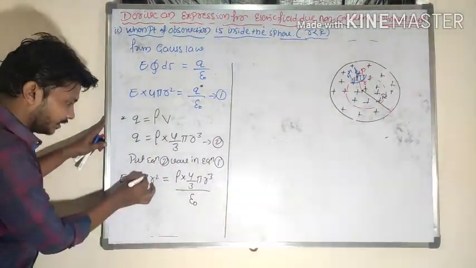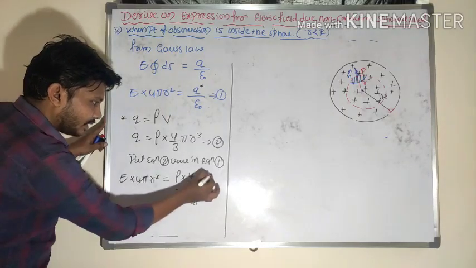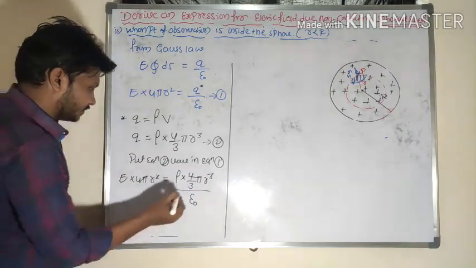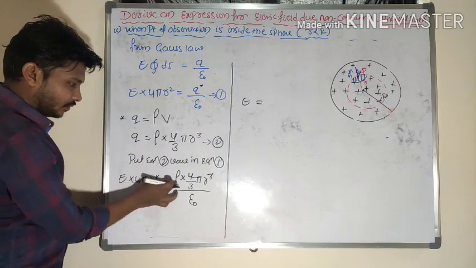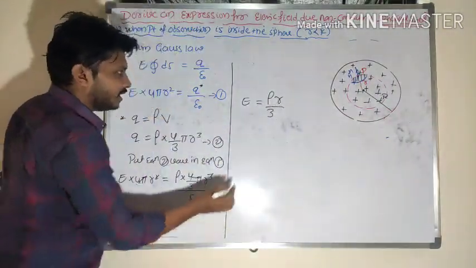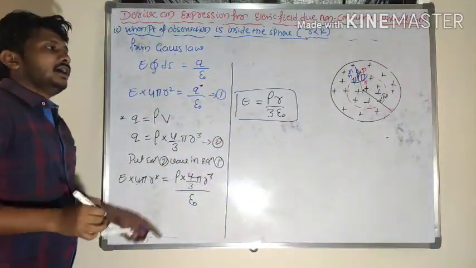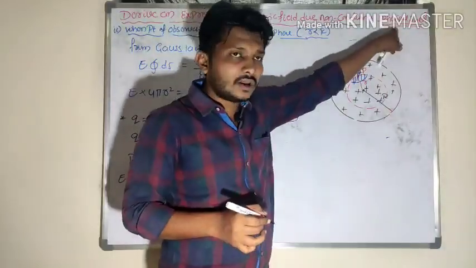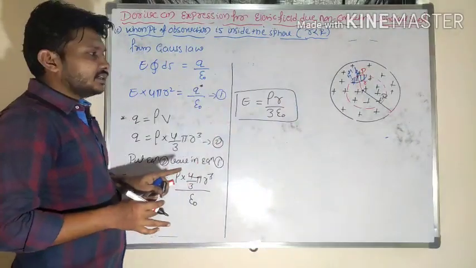Here the 4 pi cancels out, and from r square and r cube, one r remains. So E is equal to rho into r divided by 3 epsilon naught. This is the required equation for electric field strength in the case of a non-conducting solid sphere when the point of observation is inside the sphere.